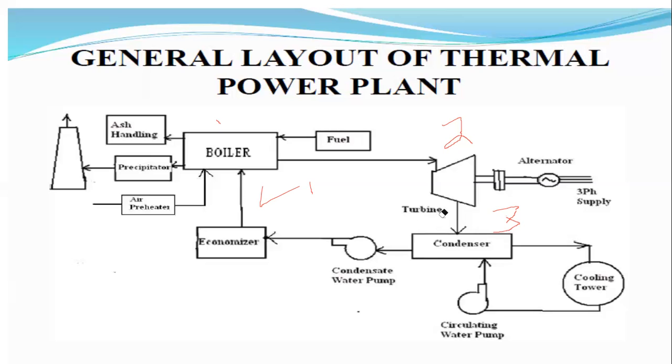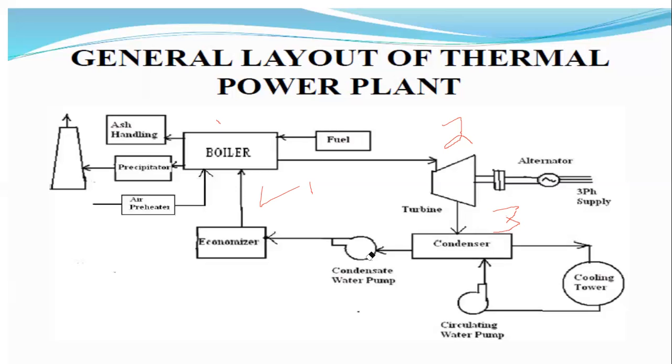Then it will be converted into normal temperature water. This water is given to the economizer, then to the boilers. This process is called the Rankine cycle.